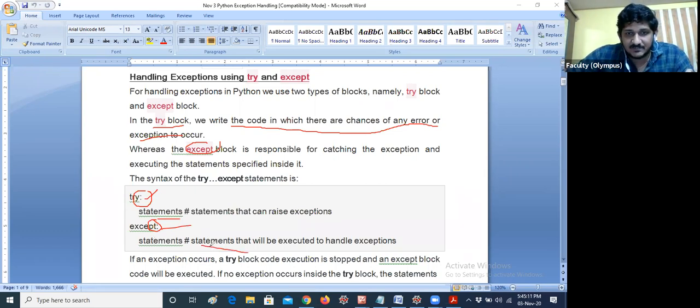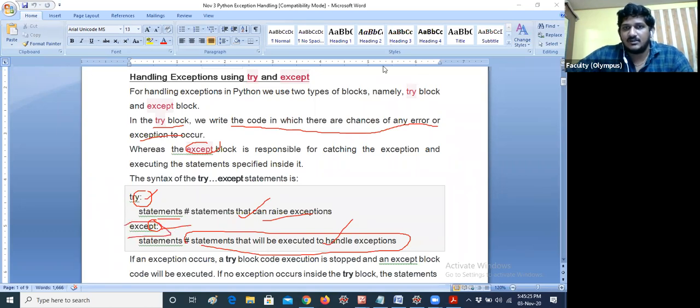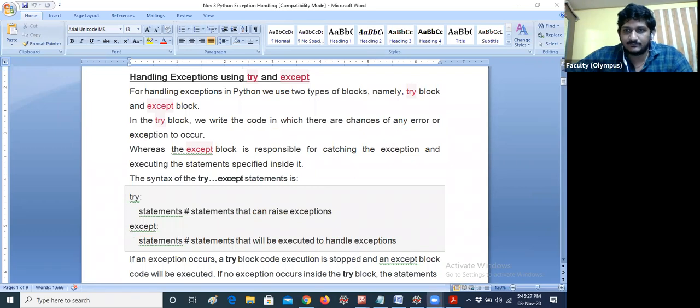These are the statements that will be executed to handle the exception. So try means this is where exceptions are raised, and except is what handles them. The type of exception that is handled should be mentioned in the except keyword. Okay, so now I will move to the example program.